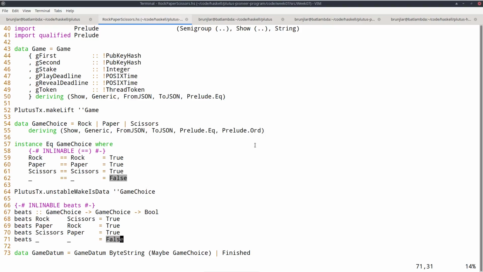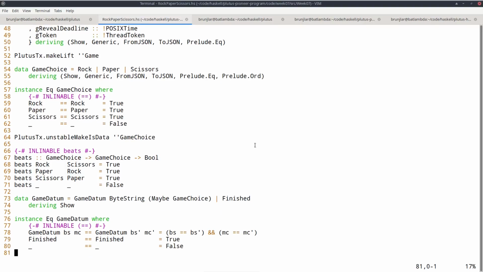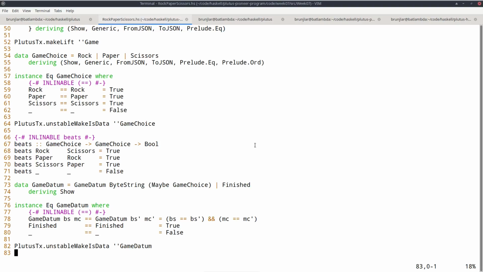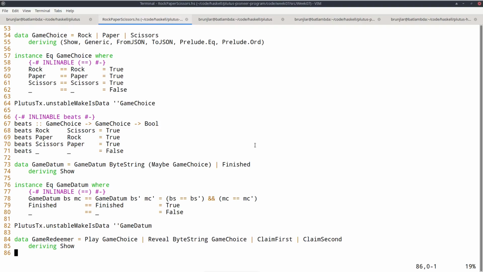And I want you to re-implement the game with these additional options. So a lot is very similar. The only difference, of course, is that now there's also the possibility of a draw if both players make the same move. And in that case, of course, the stake should be split. So each player should get his or her own stake back.